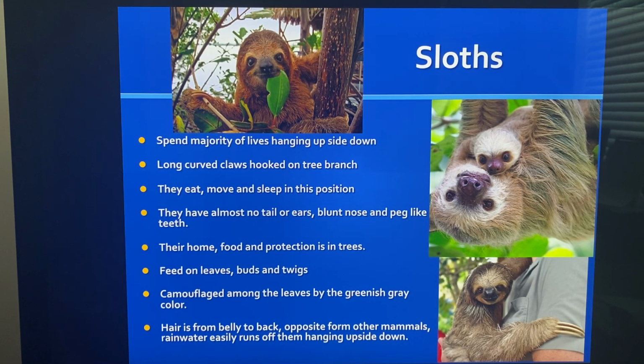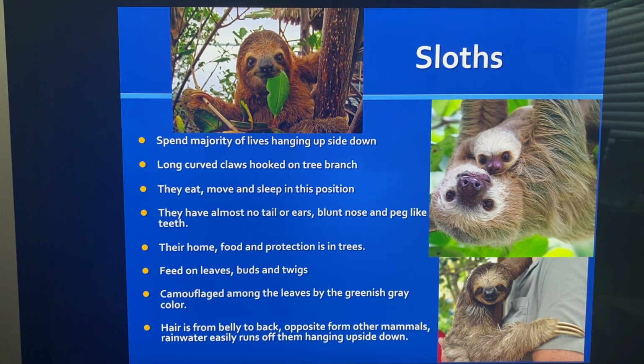And then we have sloths. So slow, sloths, right? They spend the majority of their lives hanging upside down. And then they have these long curved claws that hook on to the tree branches. They eat, move, and sleep in the position upside down. They have almost no tails or ears, and they have a blunt nose and peg-like teeth.